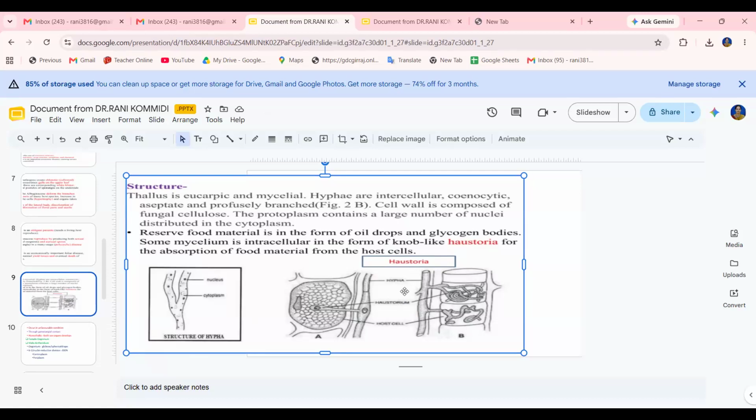In the haustorial head, the cytoplasm is dense and packed with mitochondria, ribosomes, endoplasmic reticulum and lipid inclusions. The nucleus, however, is absent. The haustorium has no cell wall, but it is separated from the host plasma membrane by an encapsulation made up of extrahaustorial matrix. This is the vegetative structure of the thallus, the mycelial thallus. And now we are entering into reproduction.